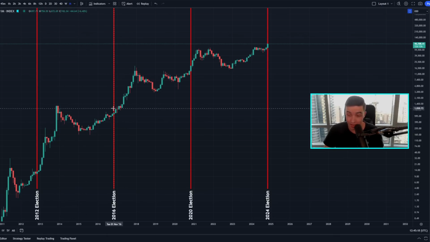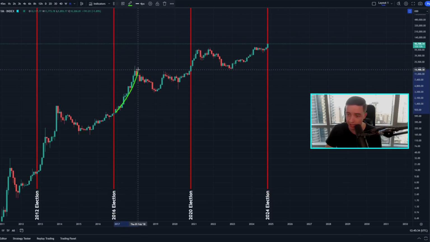And if we're looking at the next example, the 2016 election, we saw a huge bull run in the price of Bitcoin, almost straight to the upside here on the monthly time frame over the next 1 year approximately, basically from the end of 2016 all the way to the end of 2017. We were in a major bull market in the price of Bitcoin. Of course, we did see little pullbacks along the way, but that was pretty much just a bull market almost straight to the upside with just minor pullbacks along the way.